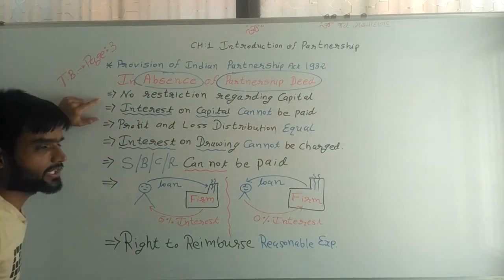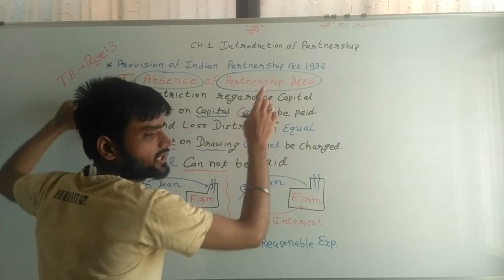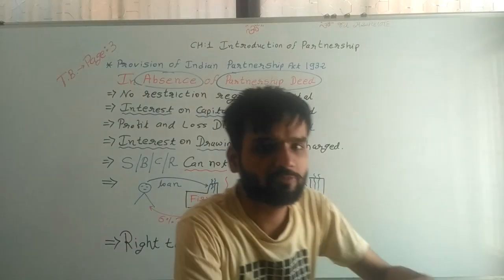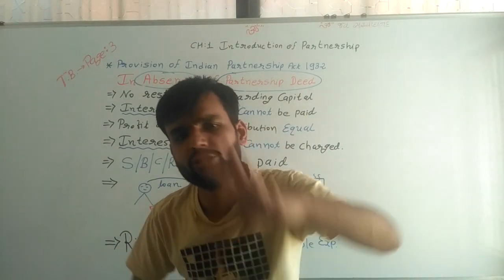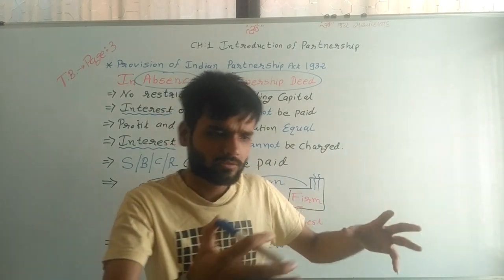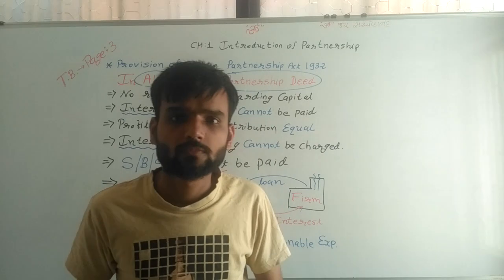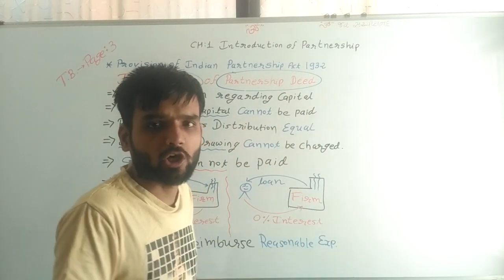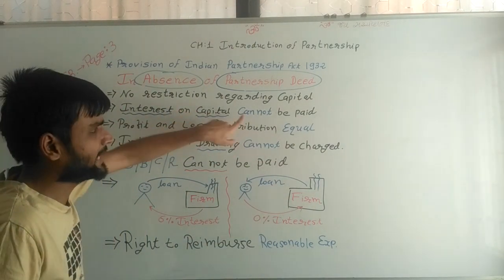Now, second thing: interest on capital cannot be paid. If in the partnership deed we have not decided how much interest on capital is given, and a dispute arises on that topic, what decision does the government take? The government says interest on capital cannot be paid.